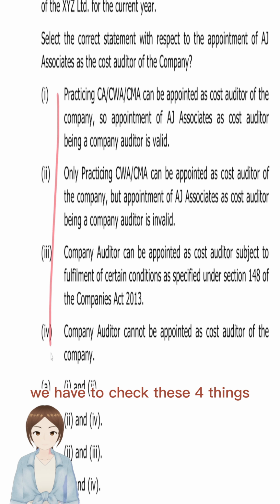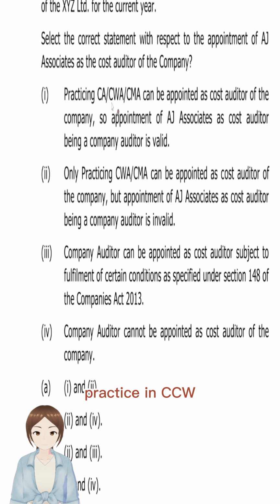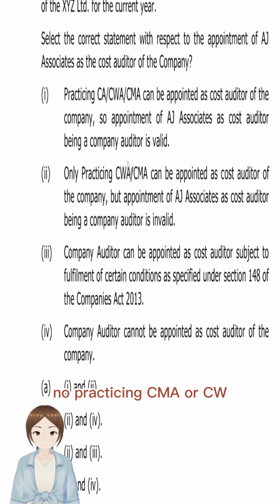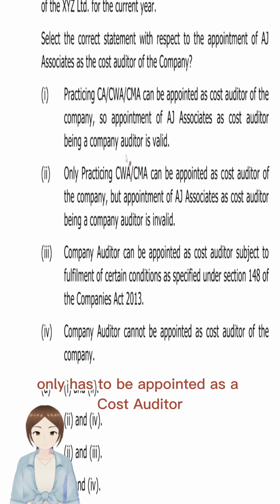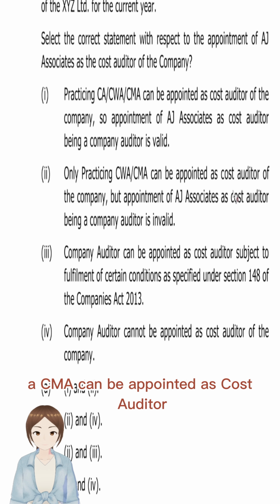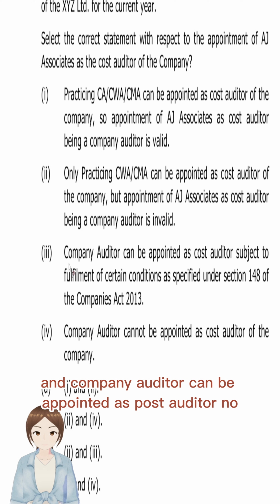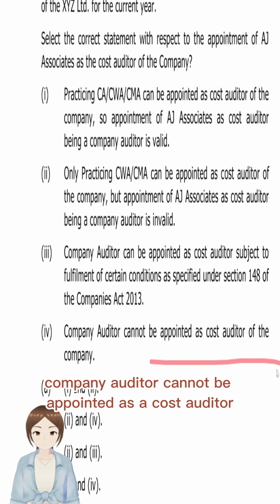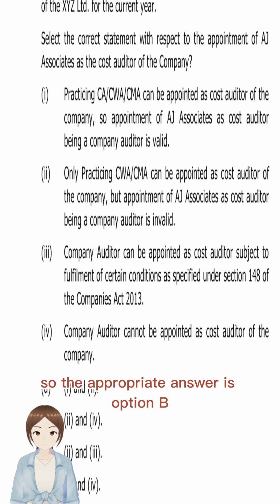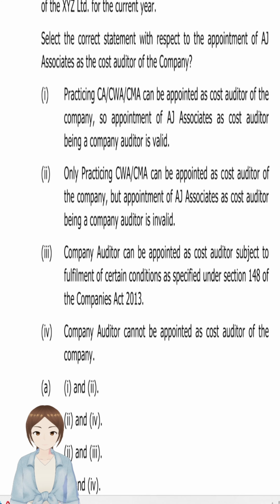We have to check these four things. Can a practicing CA, CWA, CMA be appointed as cost auditor? No. Only a practicing CMA or CWA has to be appointed as a cost auditor. So option 2, only practicing CWA, CMA can be appointed as cost auditor. Can a company auditor be appointed as cost auditor? No, a company auditor cannot be appointed as a cost auditor. So options 2 and 4 were right. So the appropriate answer is option B.